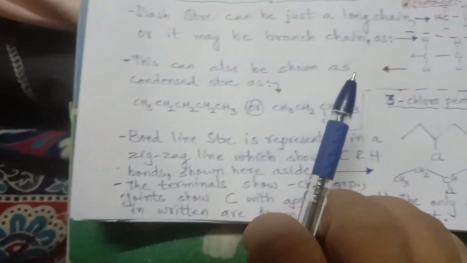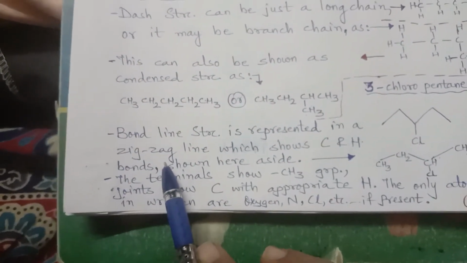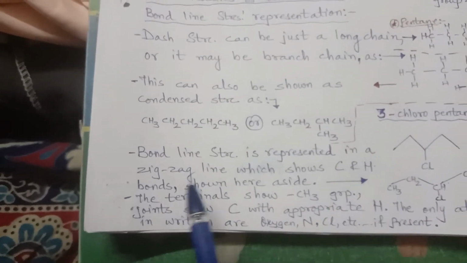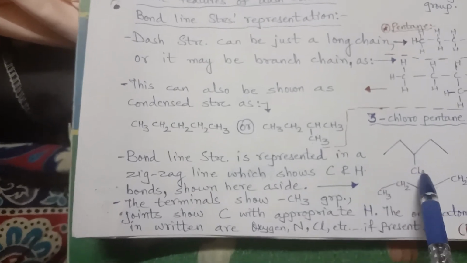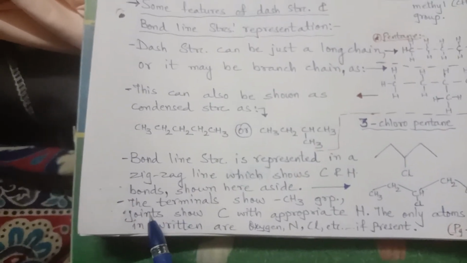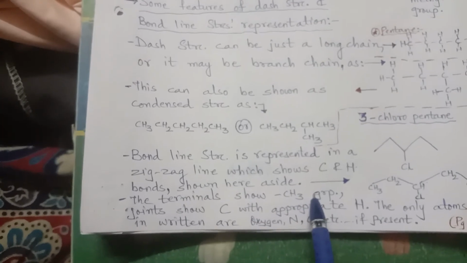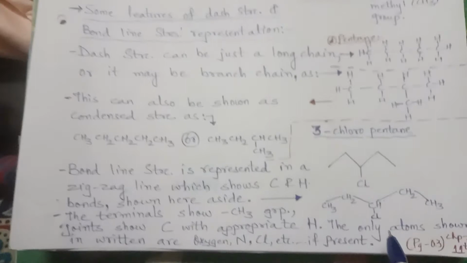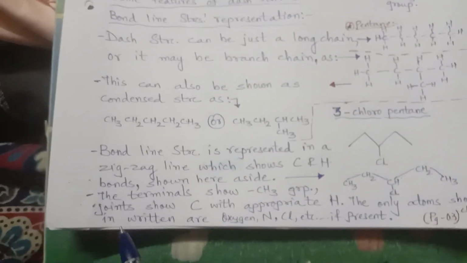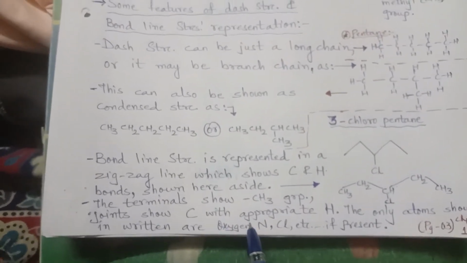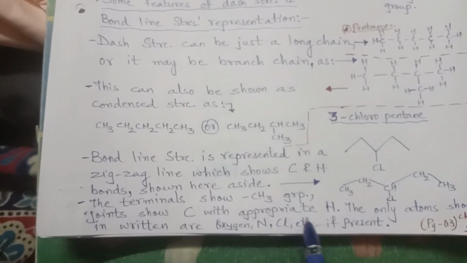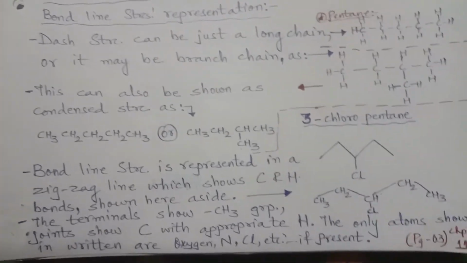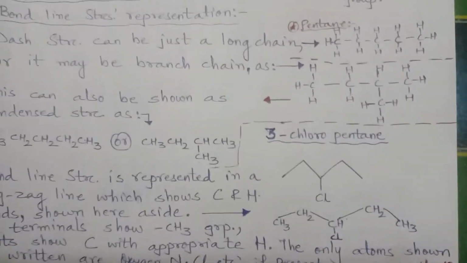Clear? Now what about the bond line? Bond line structure is represented by a zigzag line which shows carbon and hydrogen bonds. I will explain it just now. The terminals show CH3 groups. Joints show carbon with appropriate hydrogen. The only atoms written are oxygen, nitrogen, chlorine or some other functional group if present in a compound. So here I have given one example, 3-chloropentane.